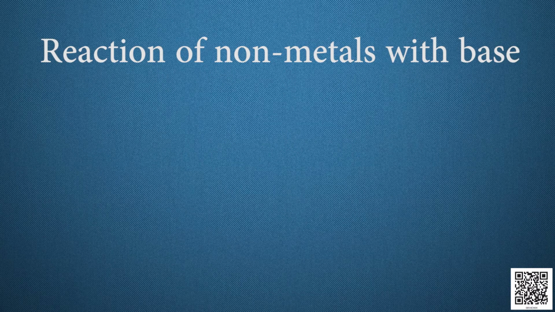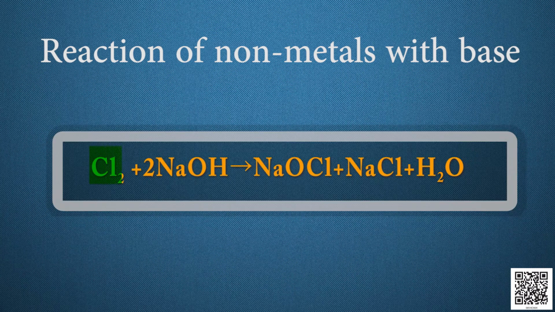Non-metals also undergo reaction with bases. For example, chlorine reacts with a base like sodium hydroxide. It results in multiple products like sodium hypochlorite, sodium chloride and water. In general, reactions of non-metals with bases are complex.